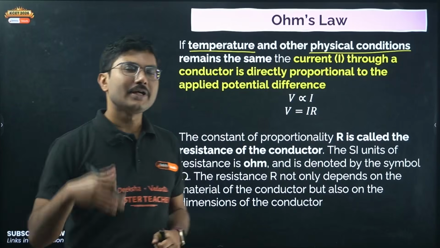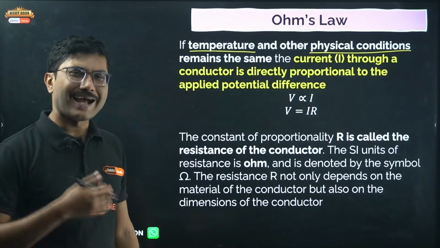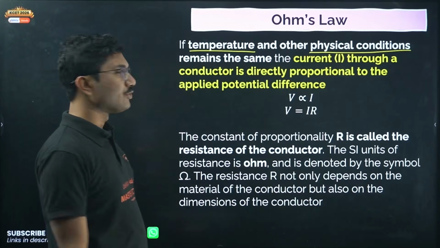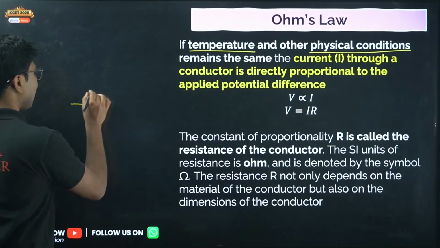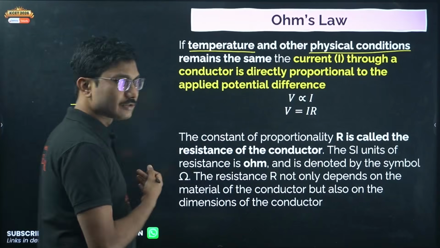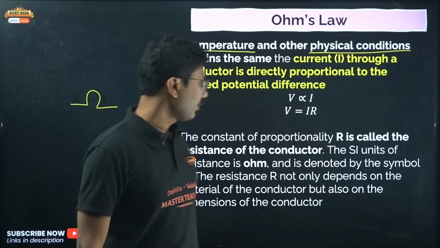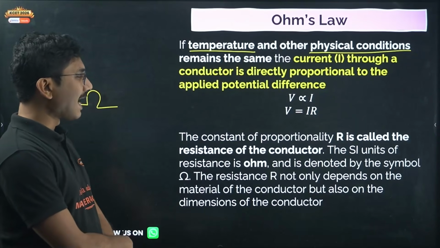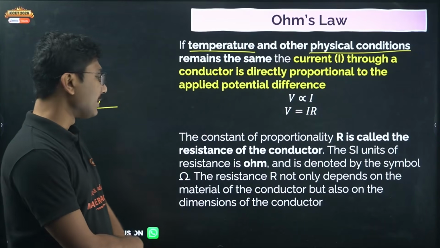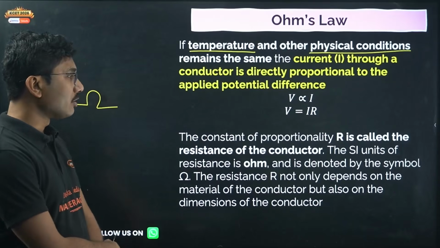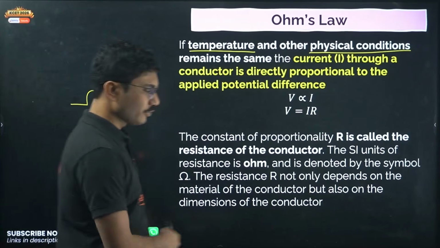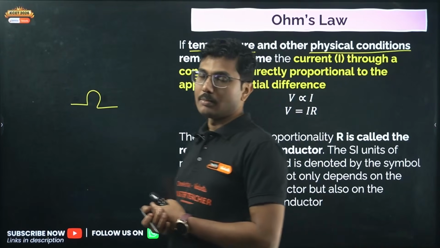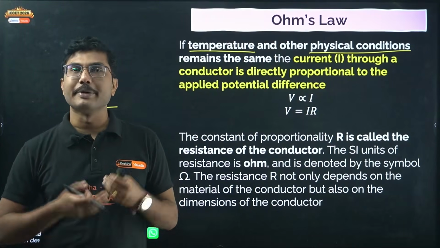So resistance varies from material to material and based on some other conditions as well. The SI unit of resistance is ohm. Its symbol is given like this, like a cap. This is called omega. The resistance R not only depends on the material of the conductor but also on the dimensions of the conductor. So how big the conductor is, whether the area is more or less, whether the length is more or less,